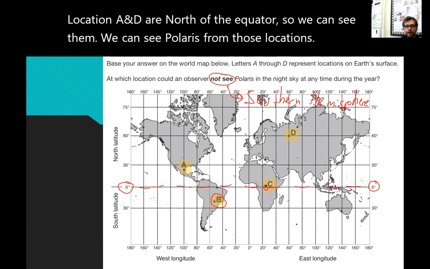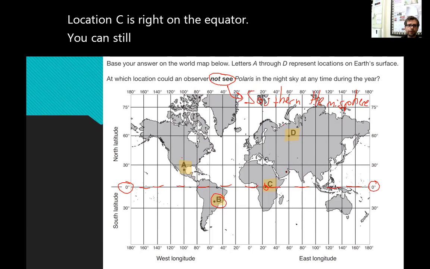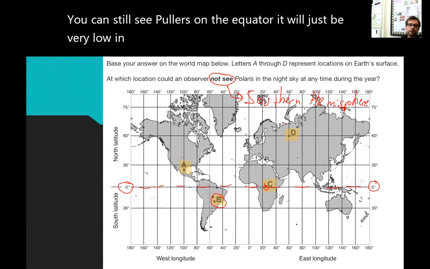Location C is right on the equator. You can still see Polaris on the equator. It'll just be very low in the sky. Okay. Location B, can't see Polaris at all. So our answer here is B.